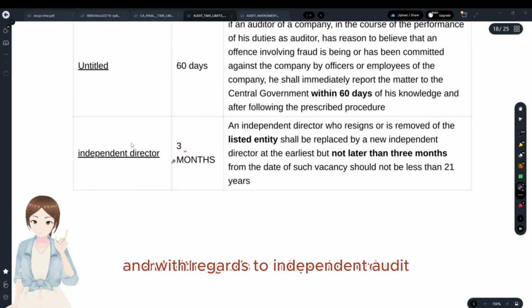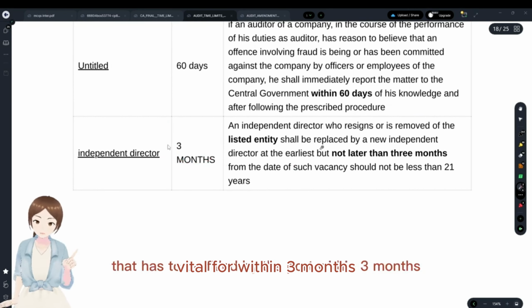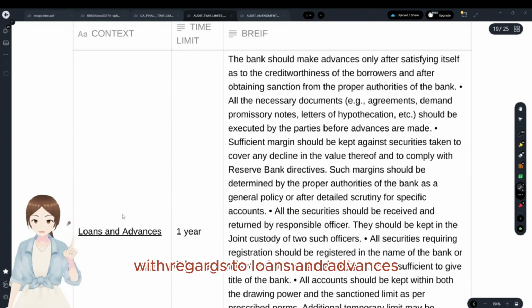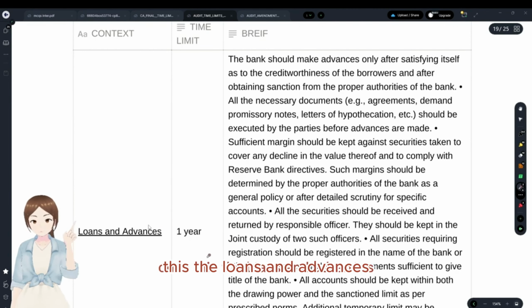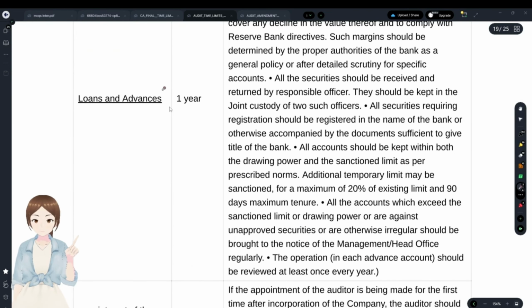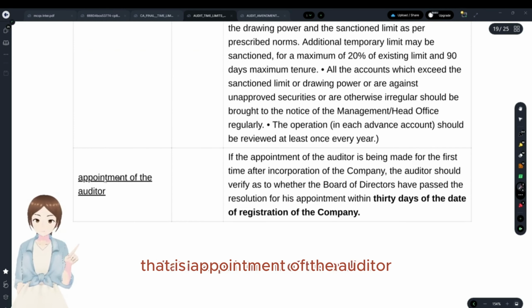And with regards to independent director, this is a casual vacancy that has to be filled by the board within 3 months, and nothing much about it. And with regards to loans and advances, we have seen the investment policy has to be revised half yearly once. The loans and advances policy has to be revised at least once in every year. That is the appointment of the auditor.